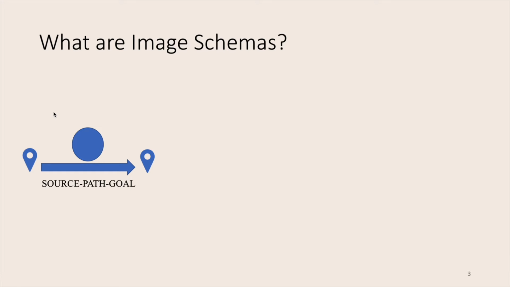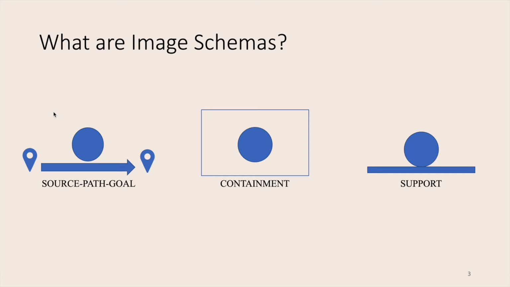First, we have the image schema source path goal, where an object moves along a path from a source towards a goal. We have the image schema containment, where one object is contained in some boundaries that differentiate between an inside and an outside. And then we have the image schema support, where one entity is physically supported by another.